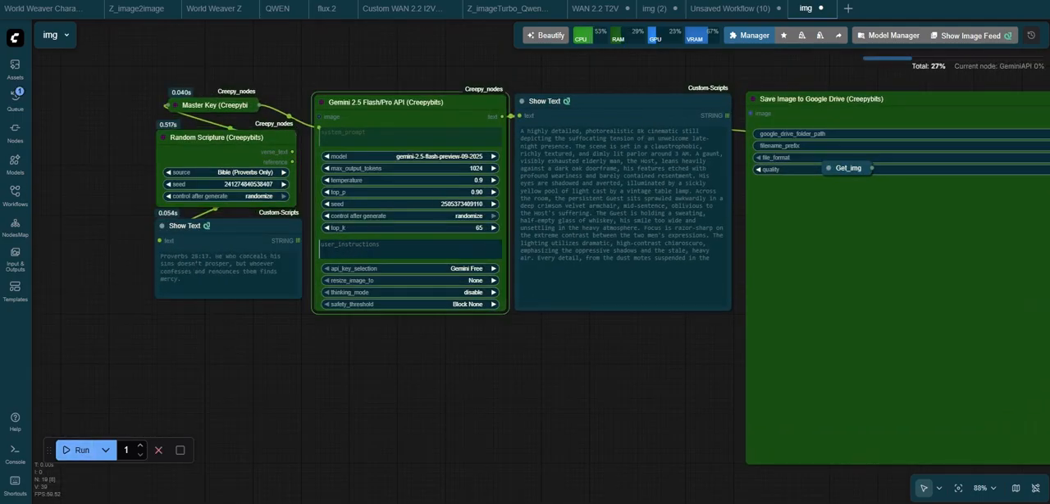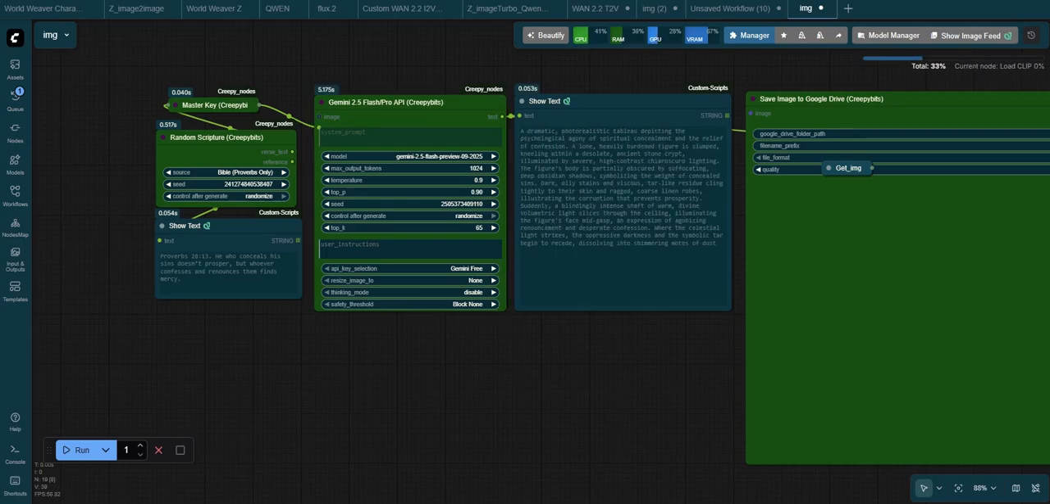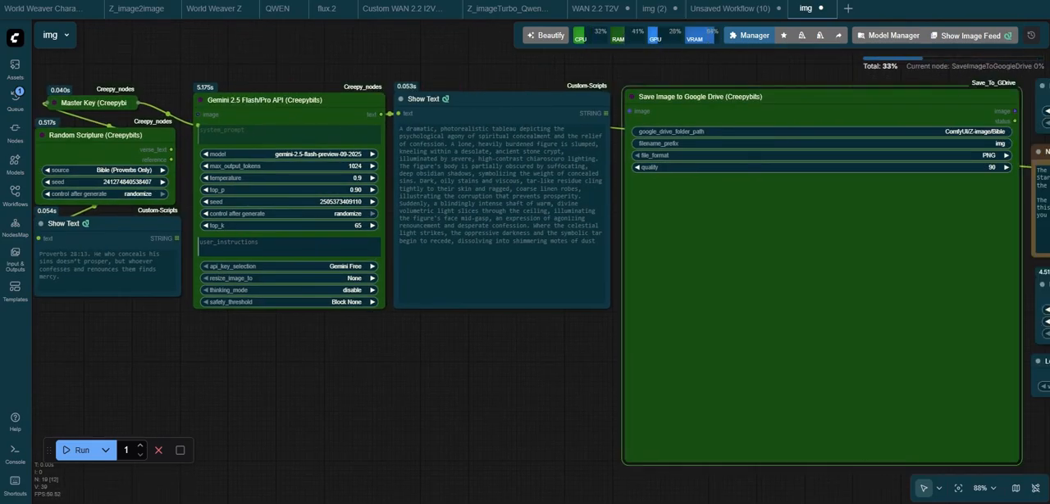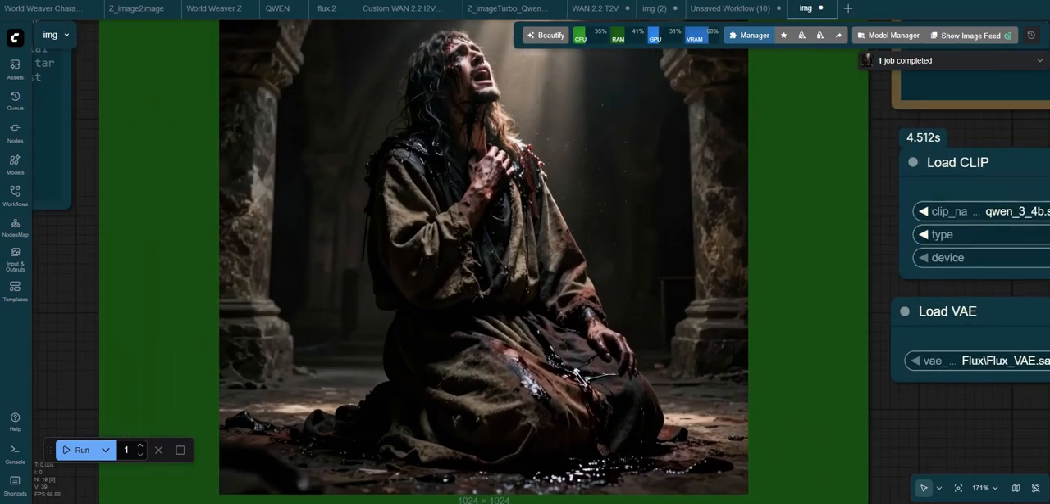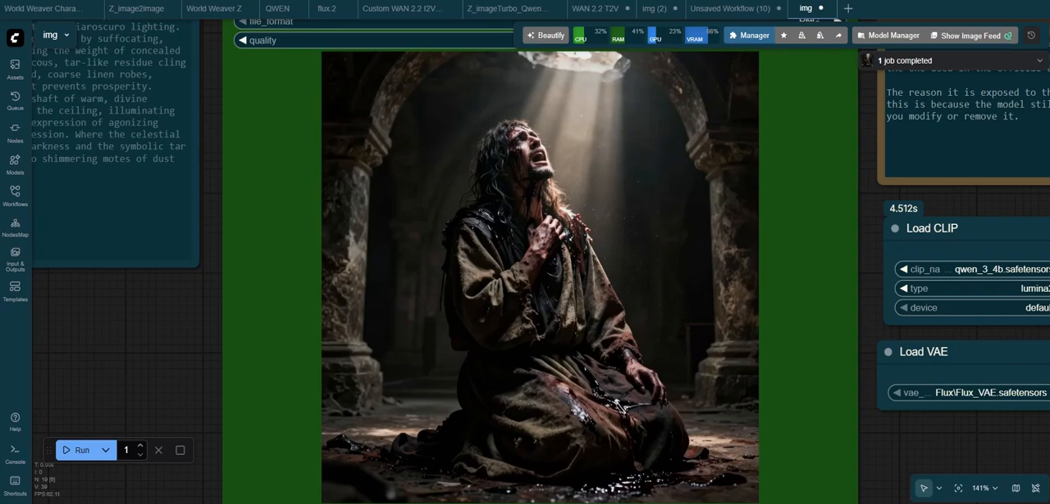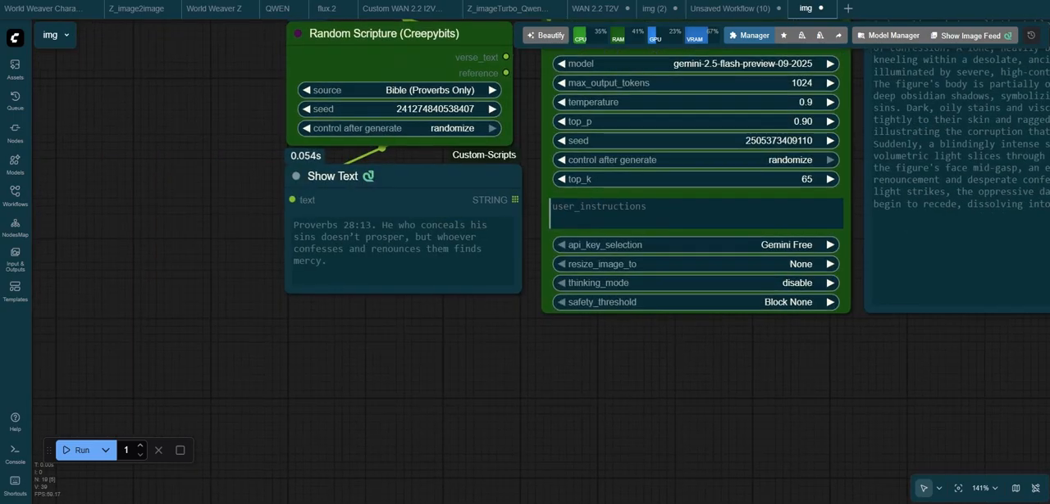Not for religious reasons, but because these old scriptures have some really cool stories that I believe can be made into fantastic art. The proverb used here was the following: "He who conceals his sins doesn't prosper, but whoever confesses and renounces them finds mercy." And the image, sure, why not? I can definitely see how the image connects to the proverb.